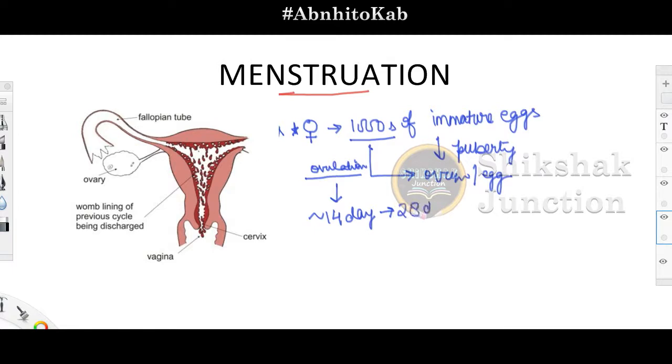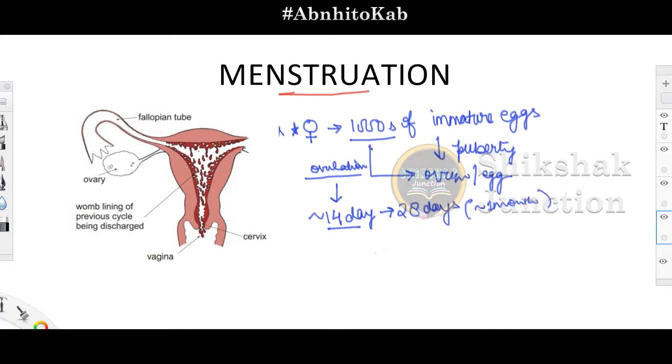That is why we say the ovulation happens in the mid of the cycle, approximately on the 14th day, because the menstrual cycle consists of approximately 28 days, or you can say 1 month also. So the ovulation happens at a particular time in this menstrual cycle.